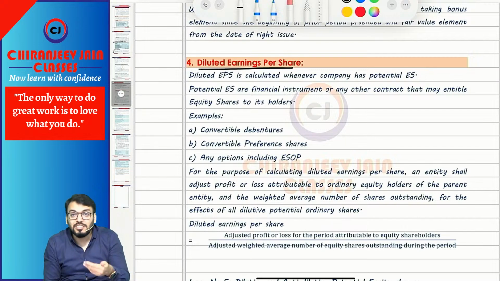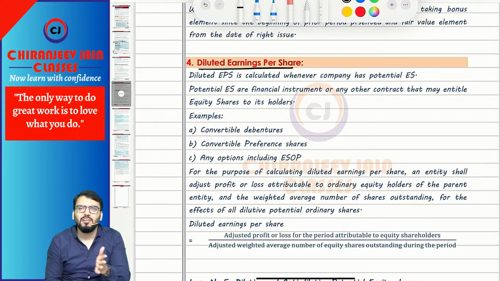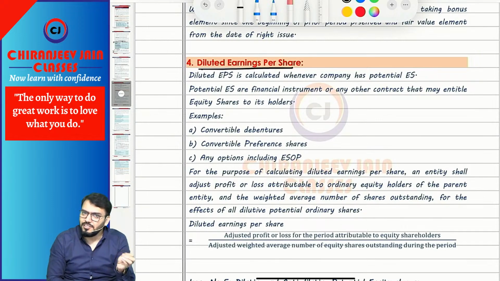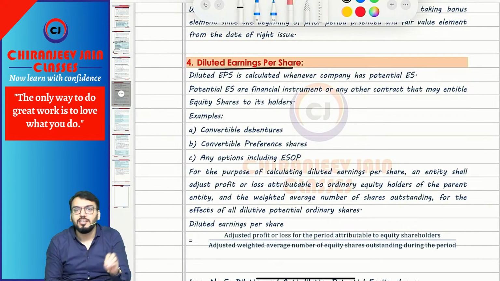For example, convertible debenture, convertible preference shares, ESOP or any warrant. Normally they will ask questions about convertible debenture or ESOP. These two are important from the examination point of view.